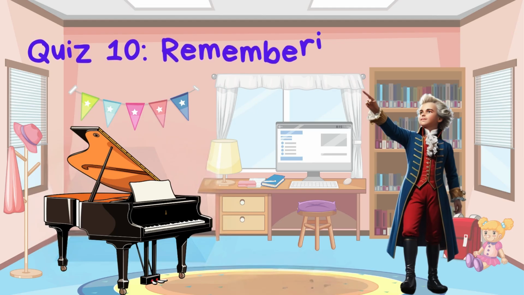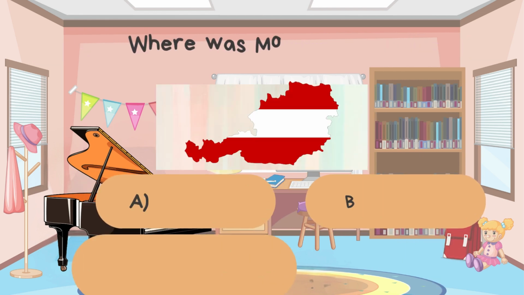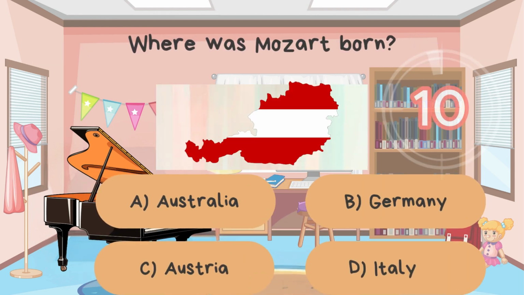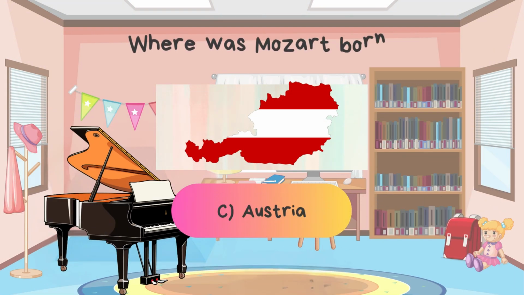One last question for you. Where was Mozart born? A. Australia. B. Germany. C. Austria. D. Italy. That's right. The answer is C. Austria. You did an amazing job.